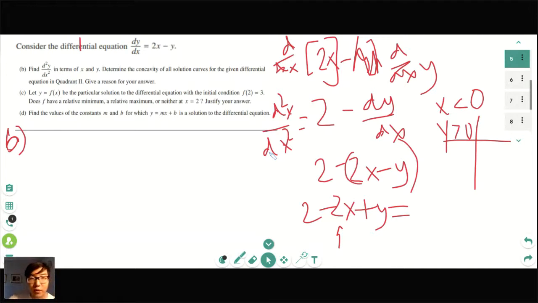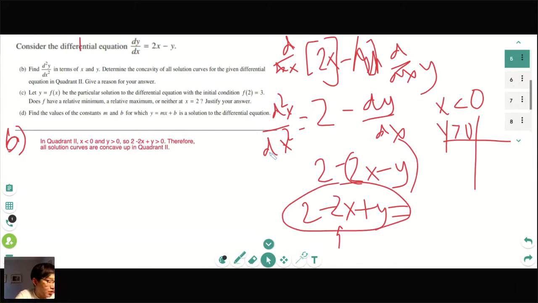So if the second derivative is greater than 0 in quadrant 2, is it concave up or concave down? Answer in the chat. It's actually concave up. And the reason why it's concave up is if we look at 2 minus 2x plus y, this is the second derivative, right? And in the second derivative here, x is less than 0 and y is greater than 0.